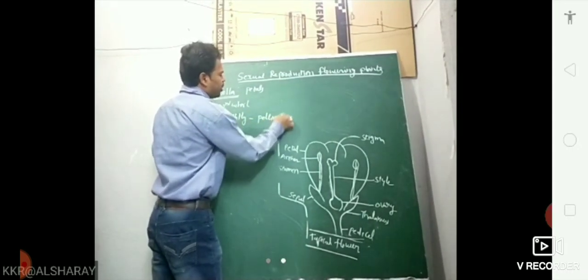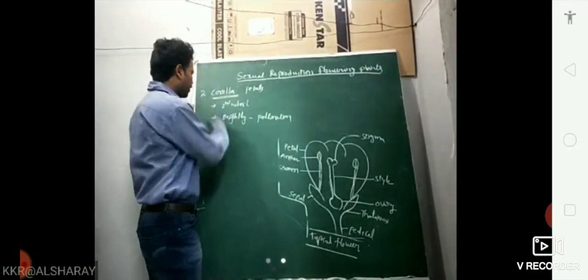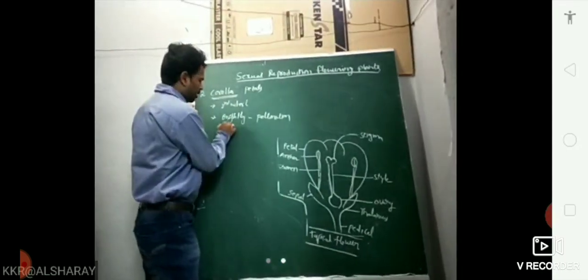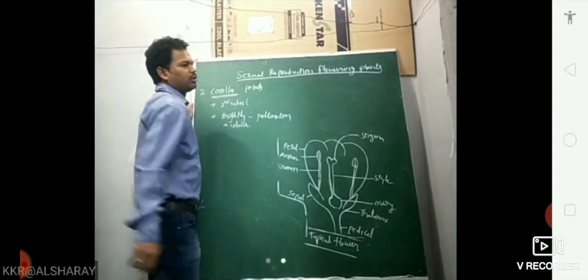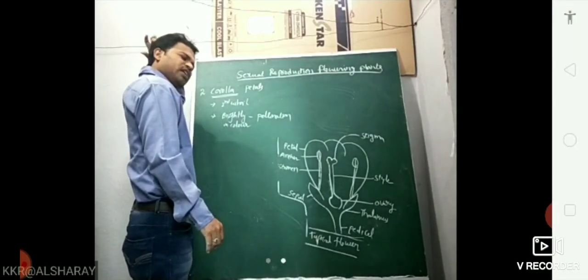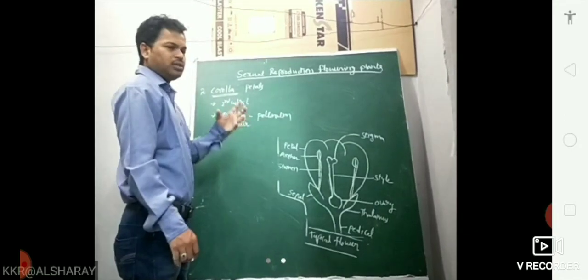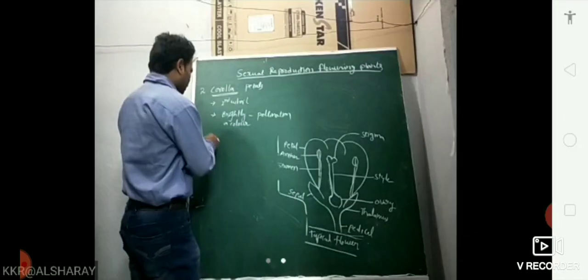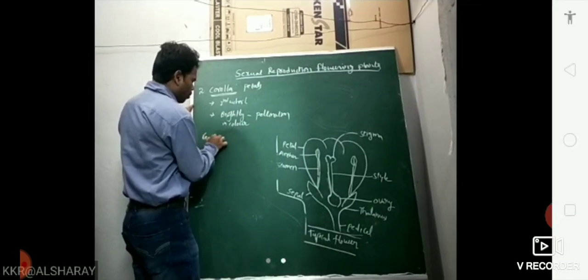Function: pollination. So the calyx helps in protection, and the corolla, brightly colored, helps in pollination. Corollas have different shapes and different colors. Just as sepals can be united or free, petals can also be fused. That is said to be gamopetalous.